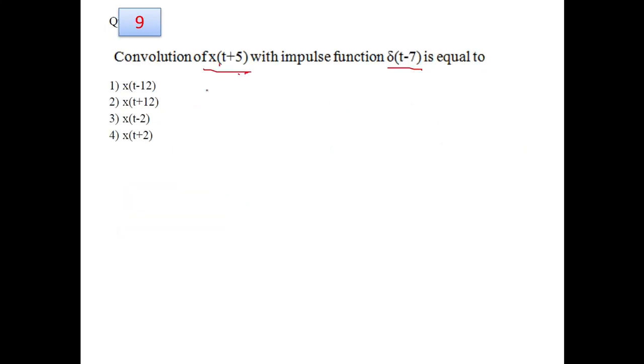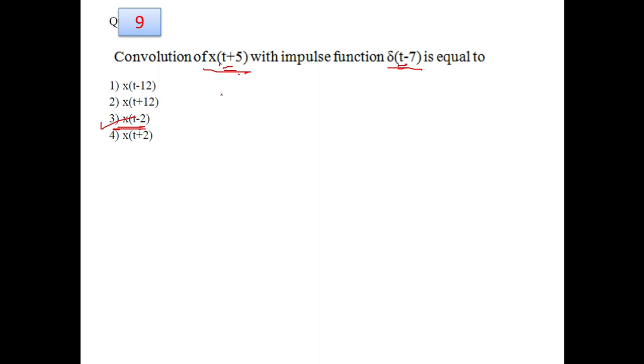Next, for question number 9, we have to convolve two different signals. One signal is x of t plus 5, another is a unit impulse signal which is shifted at t equals 7. Now there is an important property of impulse signal that whenever it convolves with any signal, that signal is taken at the time instance of the original signal. So when this time instance t plus 5 is convolved with t minus 7, the overall result obtained will be t minus 2.